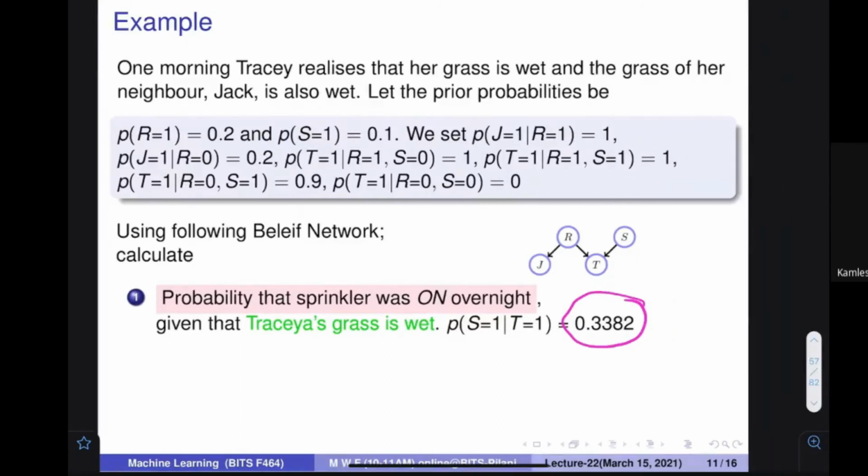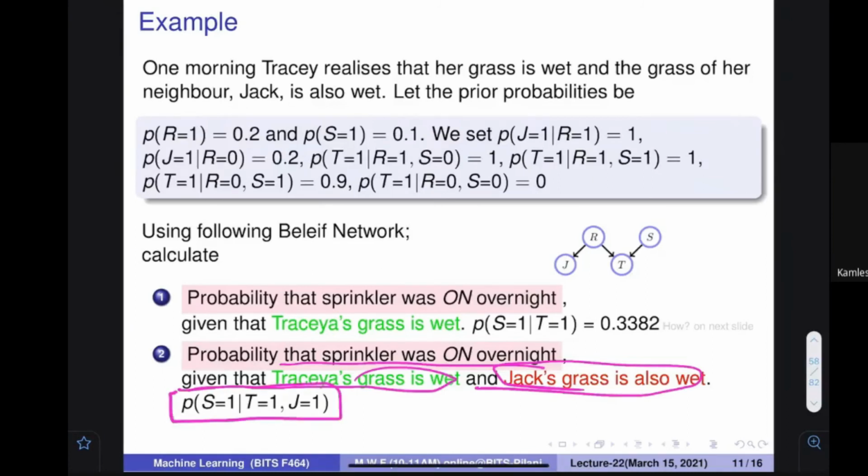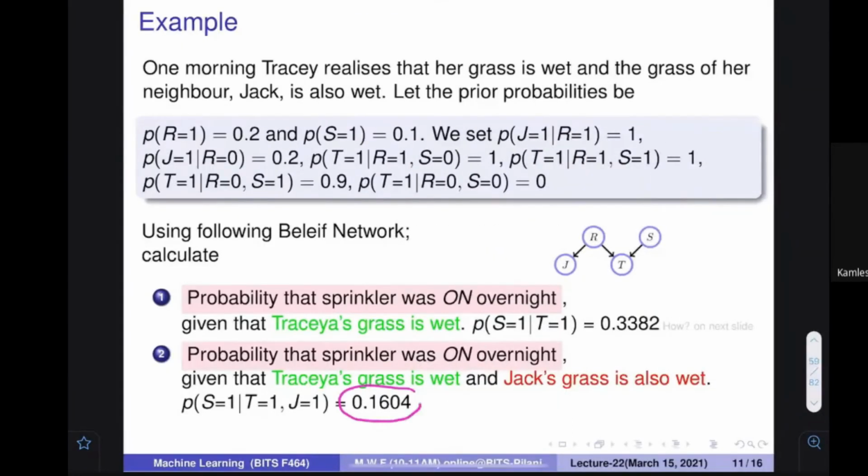So right now, what is important is that if I ask you the probability that the sprinkler was on last night, given that Teresa's grass is wet and Jack's grass is also wet, if these two things are specified, then you want to find out the probability of S equal to 1 given T equal to 1 and J equal to 1. And this probability comes out to be 0.164. It means that if you see further evidence, you think there is a very high probability that I forgot the sprinkler. But if you see that Jack's grass is also wet, then the probability that you forgot actually reduces. Make sense?